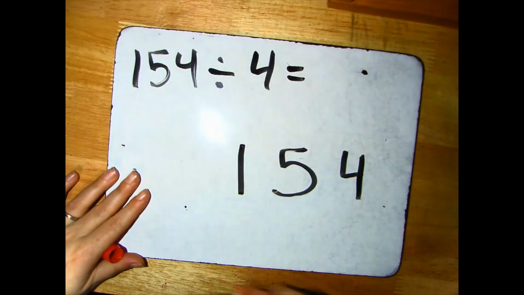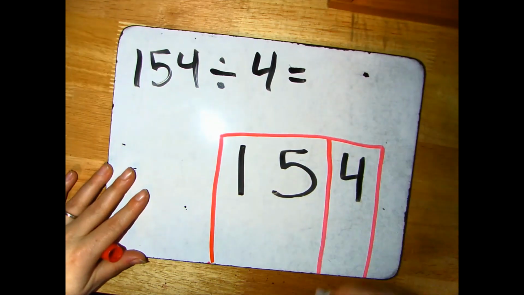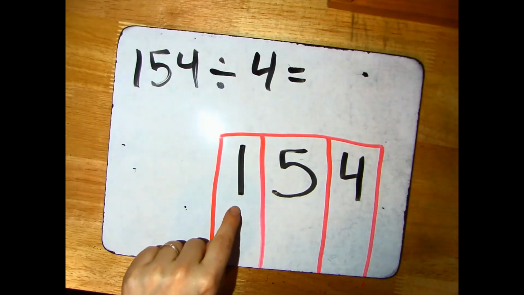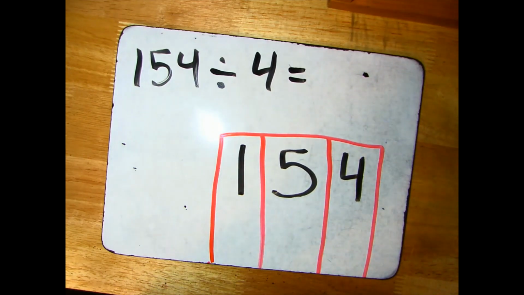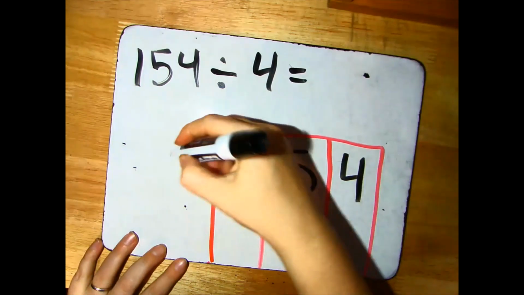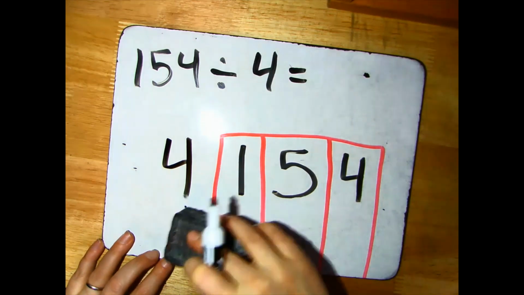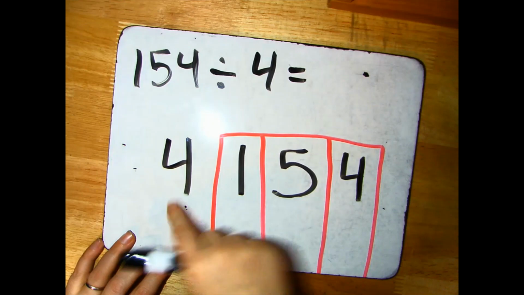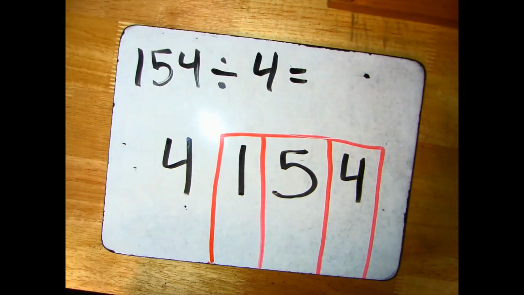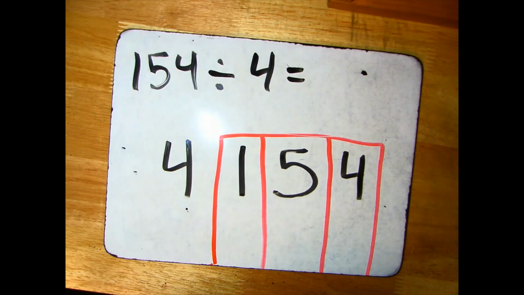And now I can set up my place value chart. And I can see my hundreds, my tens, and my ones. All right, I've got that all set up, and I'm ready to put my divisor, which is the number I'm dividing by, on the outside. There's even a silly little rhyme that goes with it. We say, the dividend's on the inside and divisor's on the out. The quotient's what I'm trying to figure out. So now I've got my 154, and I'm splitting it up into 4 groups.